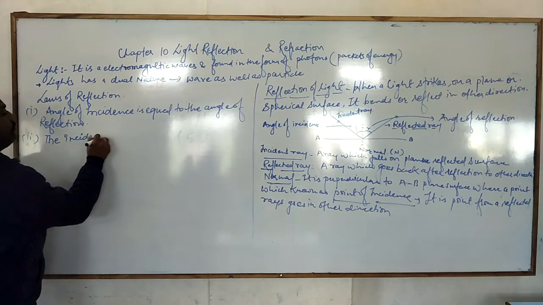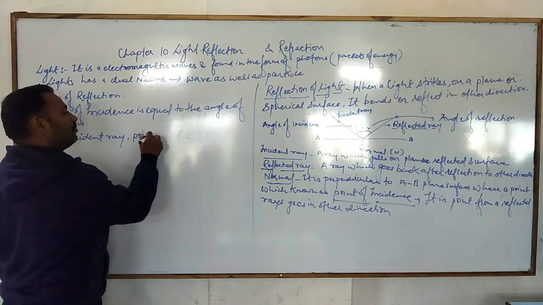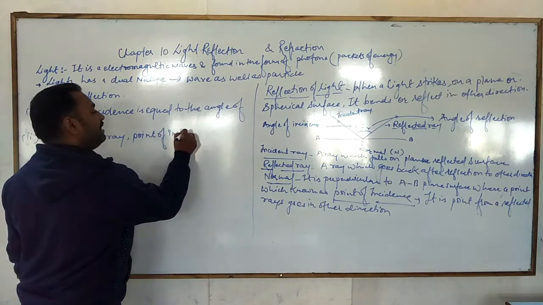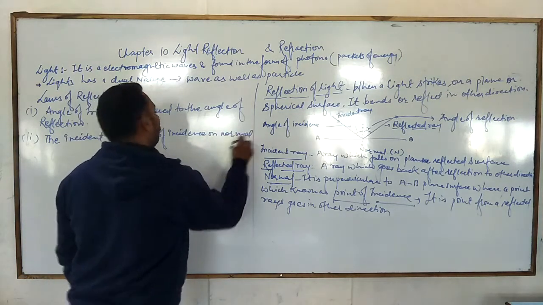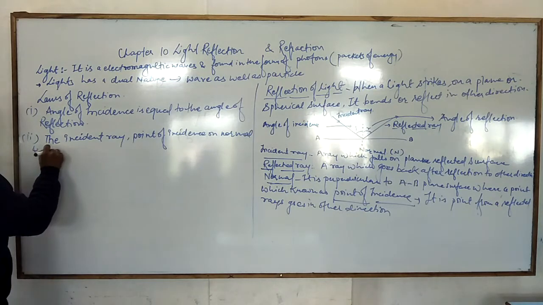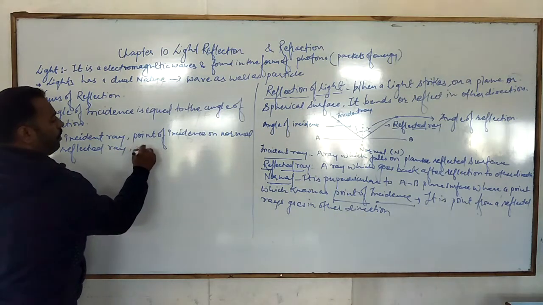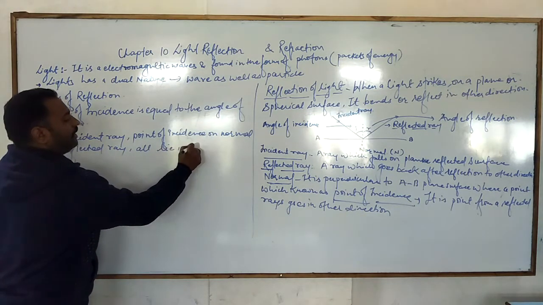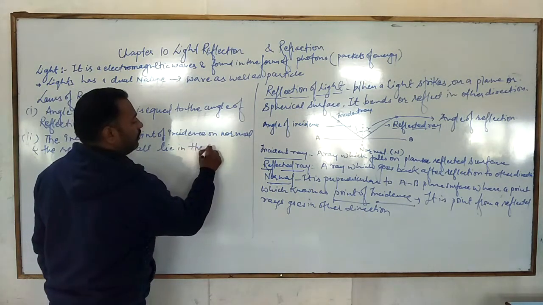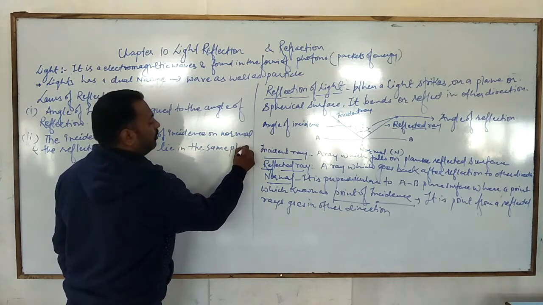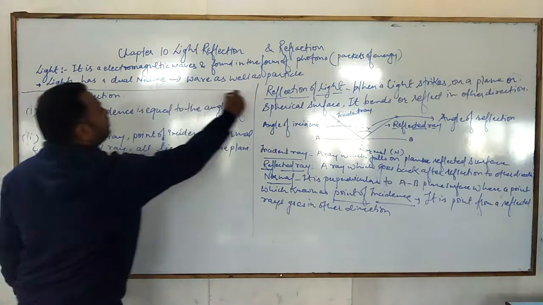The incident ray, the point of incidence on the normal, and the reflected ray all lie in the same plane. In the same way. Okay, so these are the two laws of reflection.